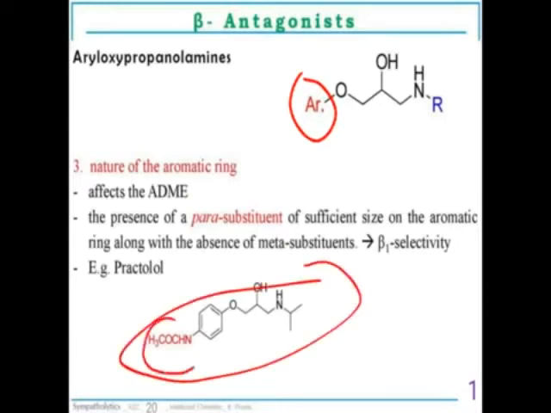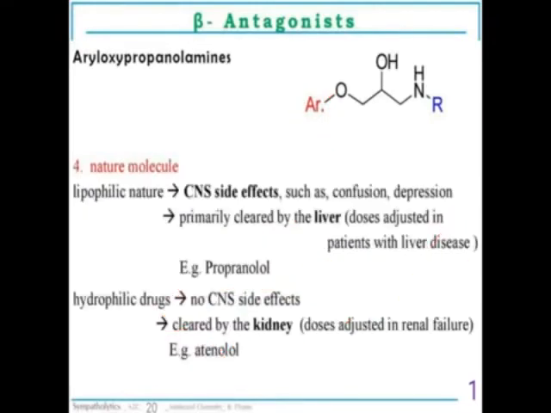At the para position of the aromatic ring there may be a substitution, and it will give the proper activity. But this is ortho, this is meta. If any substitution is there on the meta position, it will decrease the beta 1 selectivity. So the meta position must be empty so that beta 1 selectivity will be more.